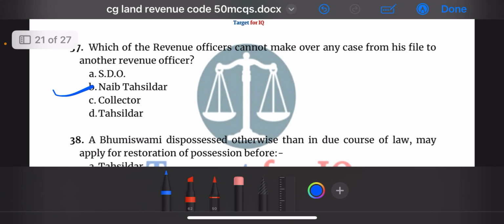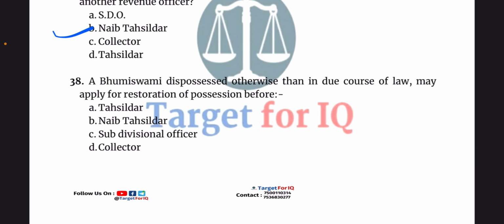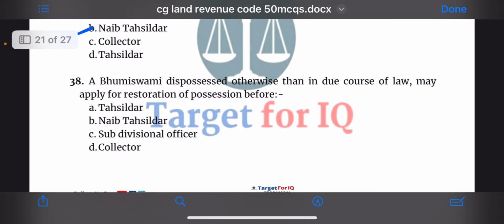Naib Tahsildar. Next question, a Bhumiswami dispossessed otherwise than in due course of law may apply for restoration of possession before: A. Tahsildar, B. Naib Tahsildar, C. Subdivisional officer, or D. Collector. The correct answer is option A.